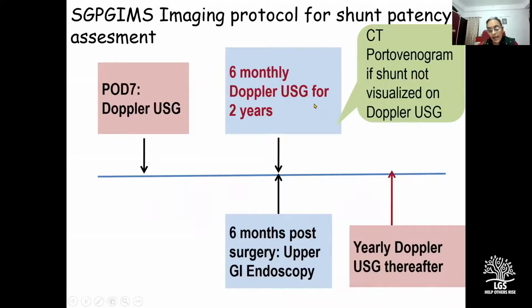Anatomically these shunts are located deep in the retroperitoneum, and their evaluation on ultrasound may be difficult because of being obscured by overlapping bowel gas or mesenteric fat. We do one upper GI endoscopy at 6 months following surgery, at which if we can document significant downgrading of varices, and if the shunt continues to be patent, then there is no need to subject this patient to repeated endoscopies.